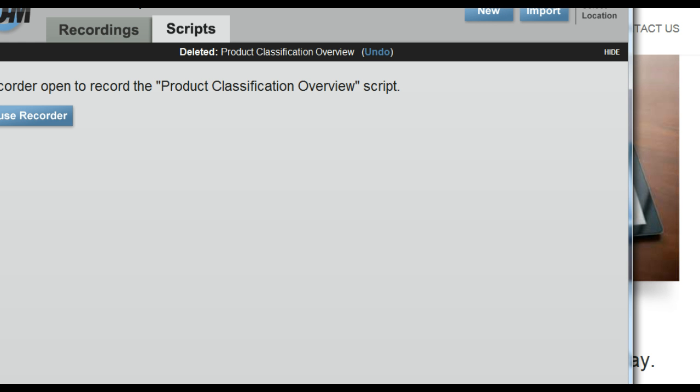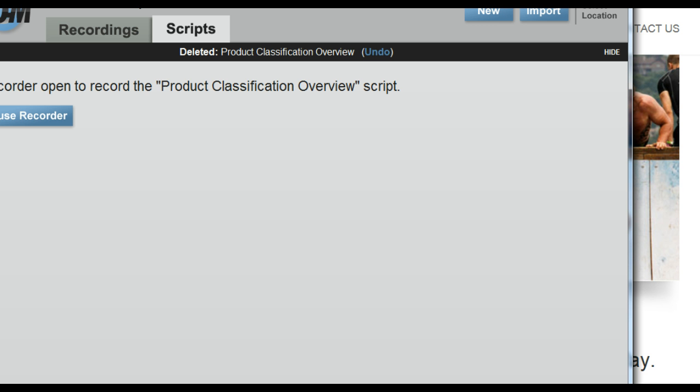SAP GTS provides a comprehensive solution for product classification. You can assign codes based on product uses and attributes. Here is a partial list of these uses based on various government import, export, and regulatory requirements. You can also set up custom codes to support your company's unique requirements. You can group codes at various levels, maintain your data, and set up business rules. We will discuss these items in more detail later in the presentation.